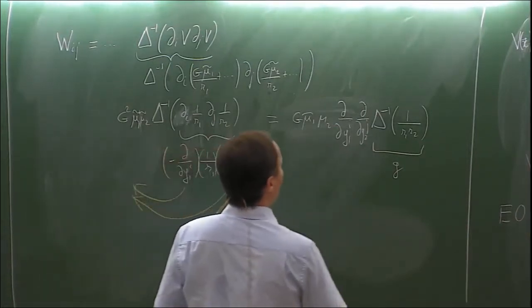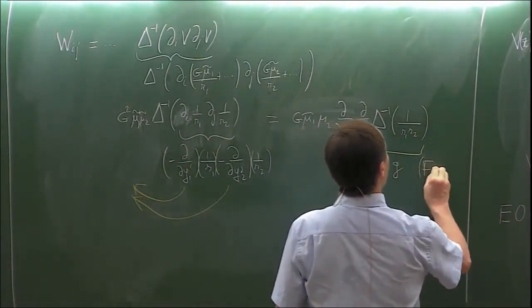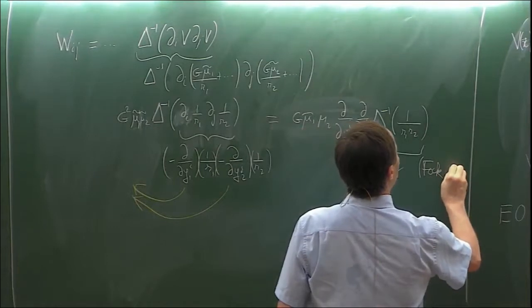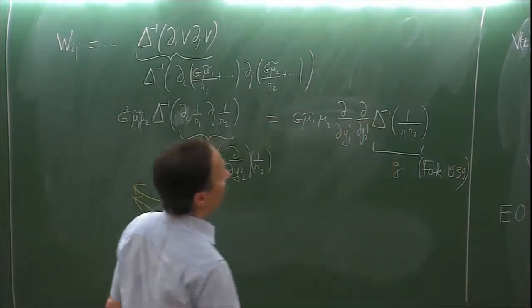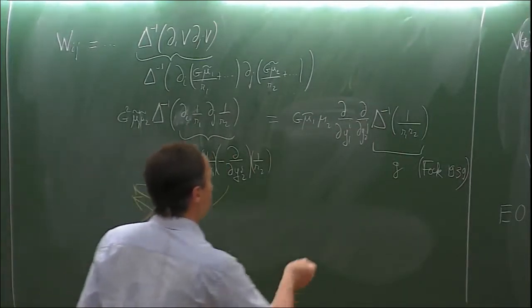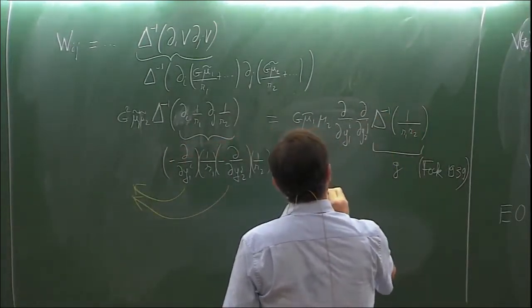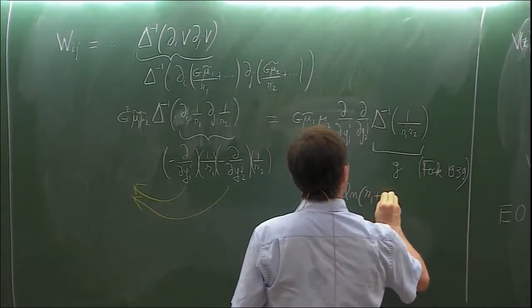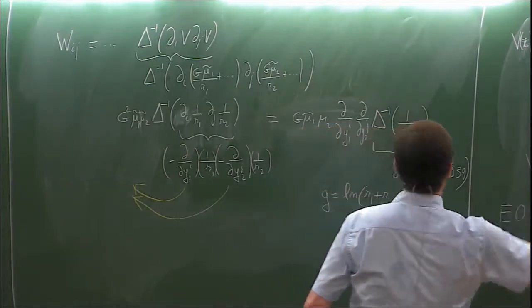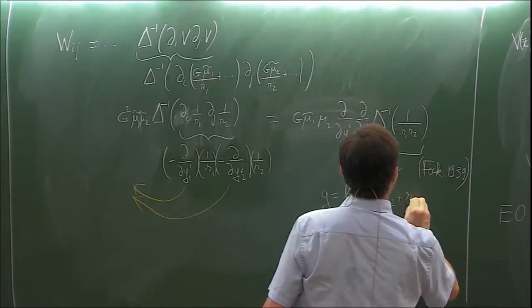And the best known function is the one of Fock, 1939, in his book of the 30s. And this solution is given by the log of the perimeter, in this triangle that I have drawn here.